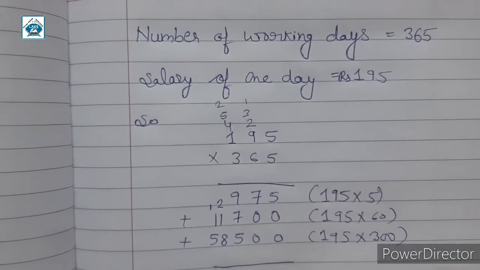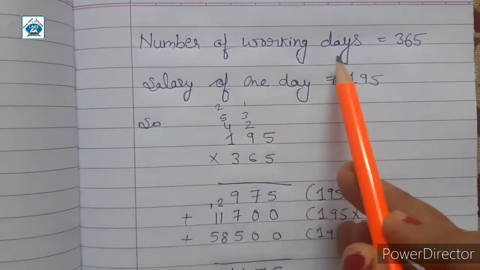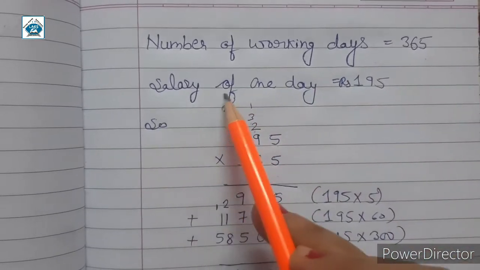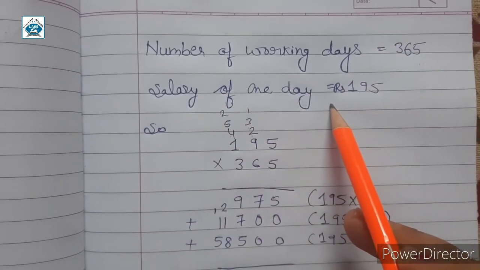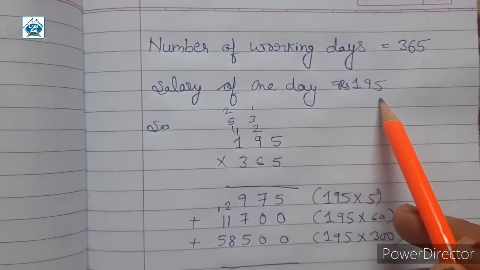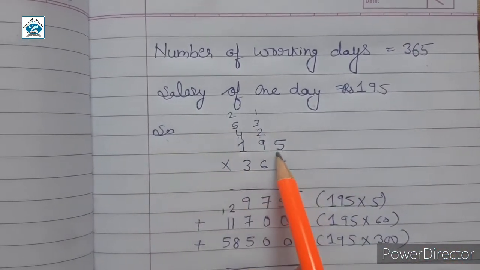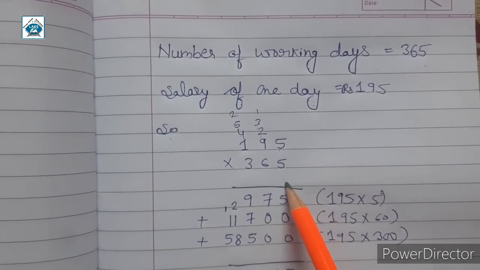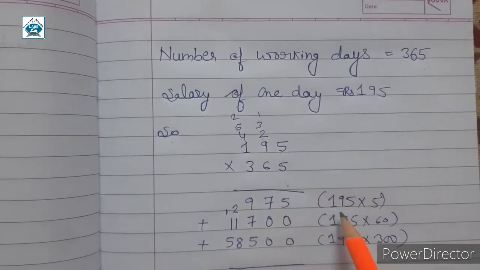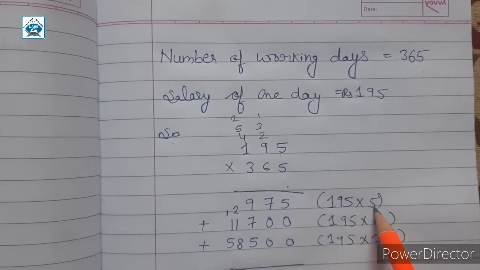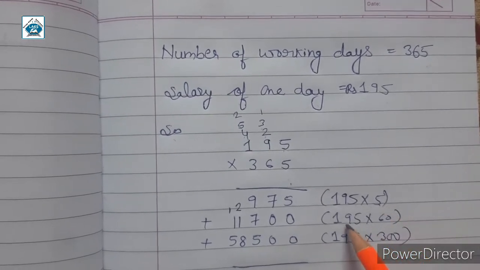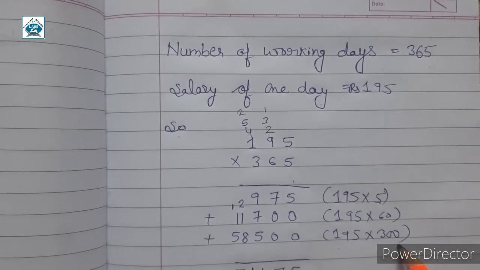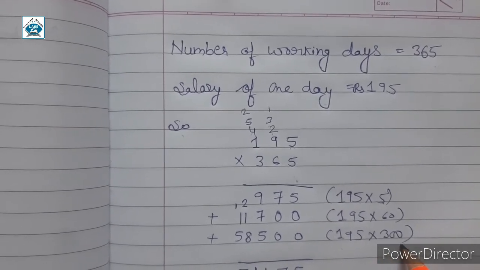Now the solution. Number of working days is equal to 365. Salary of one day is equal to rupees 195. So 195 multiply 365. So first 195 multiply 5, and then 195 multiply 60, and then 195 multiply 300.